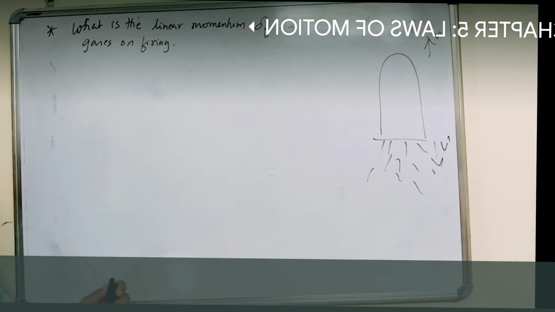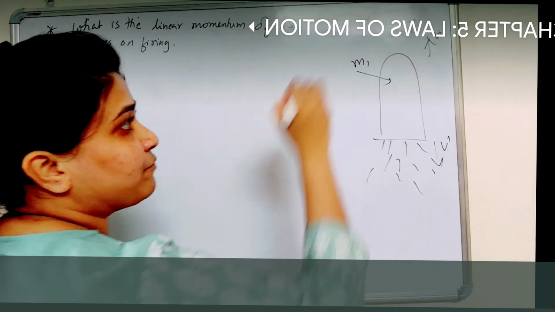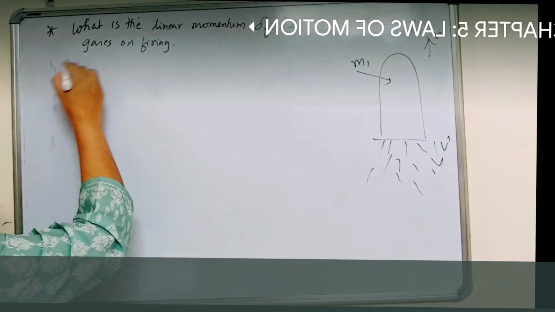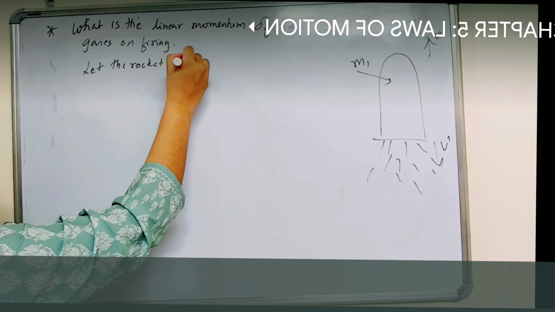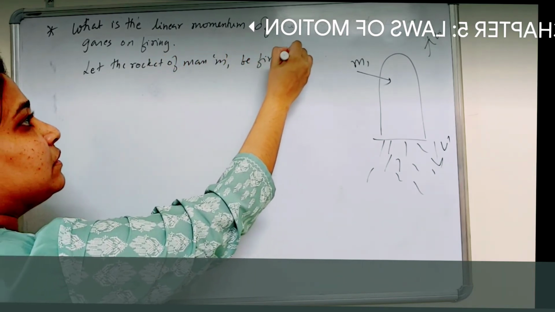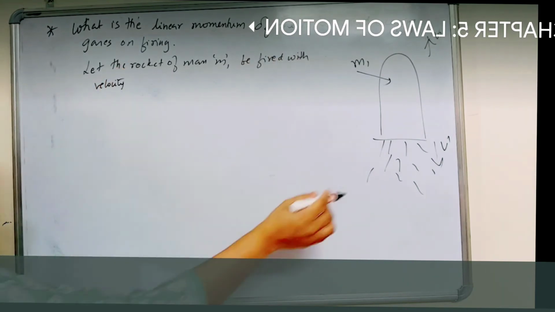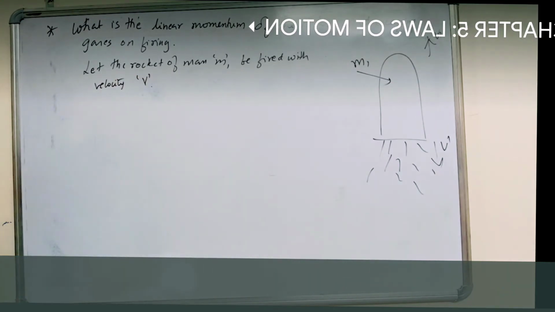Okay. So, let the rocket have a mass m1. Let the rocket of mass m1 be fired with a certain velocity. With which velocity is it going? With velocity v. Then here no external force is acting.